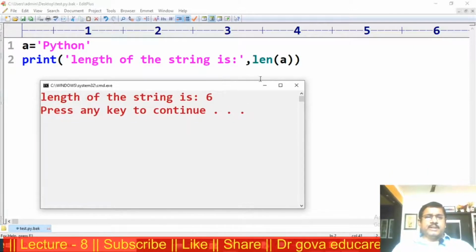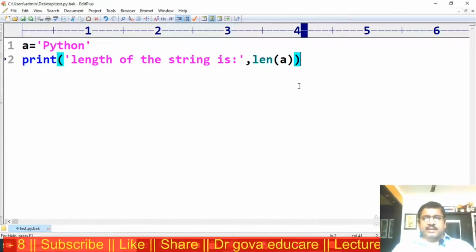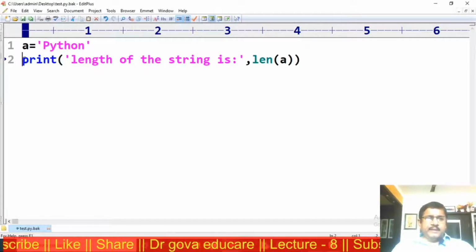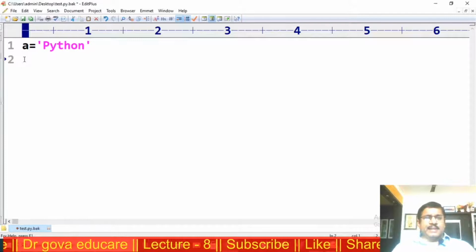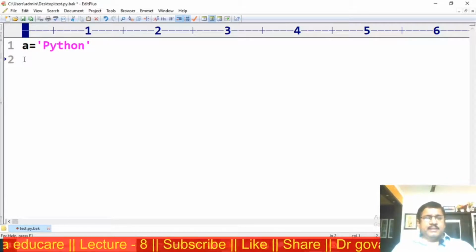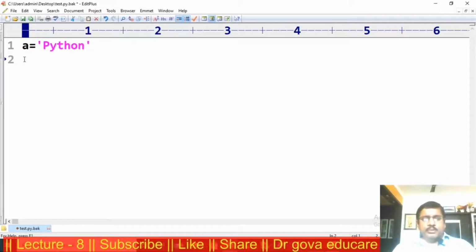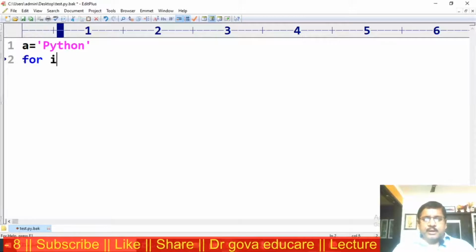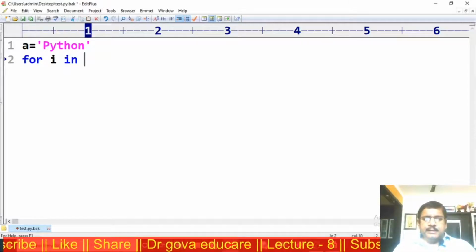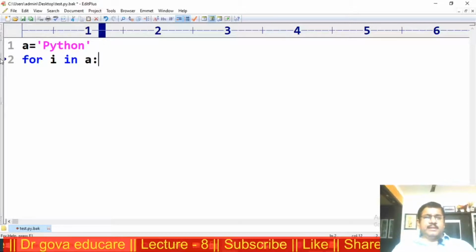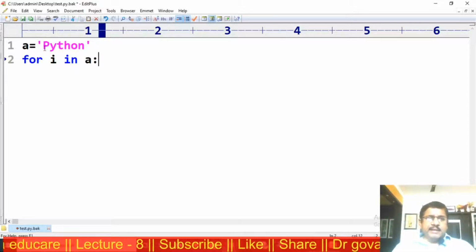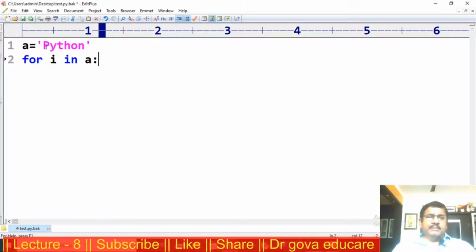The length of the string is 6. Now I want to display the characters. I am using a for loop: for I in A. A is an object. The meaning is I takes the value P.